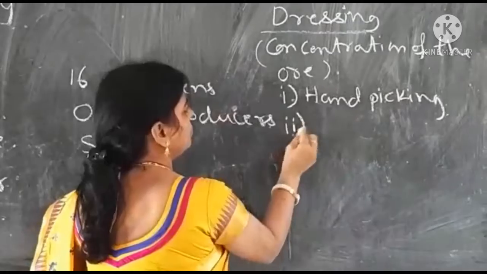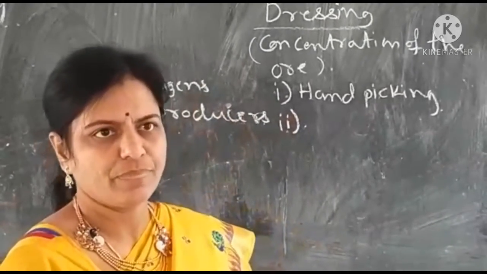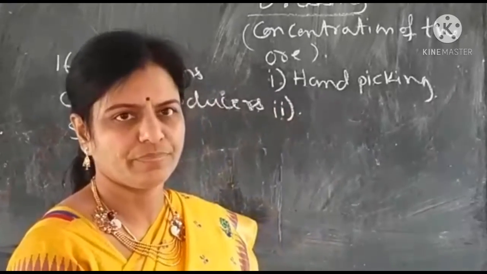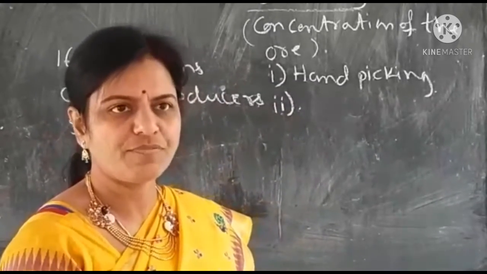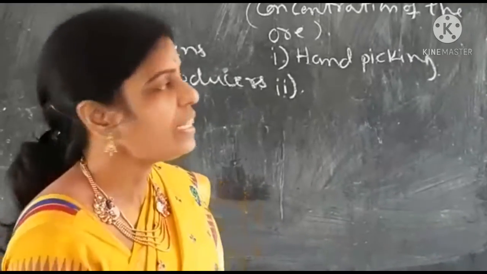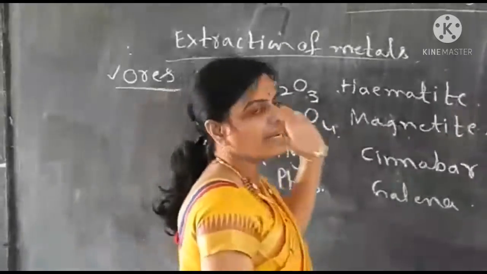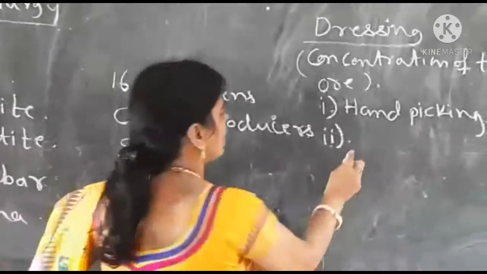Second technique. We know that in rice there is dust or mud. What do we do? We wash. Vegetables we wash, rice we wash, many eatables we wash in our day-to-day life. In the same way, we have to wash ores also to get rid of impurities. That is called washing.